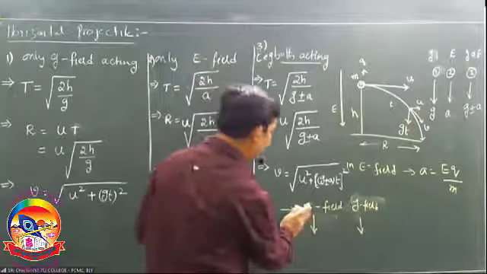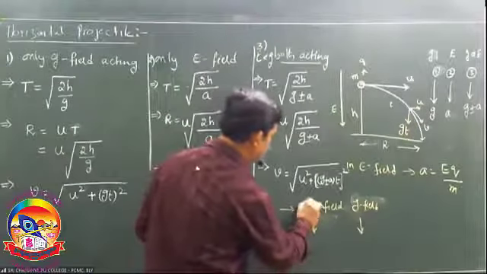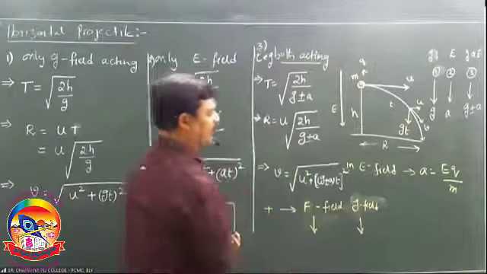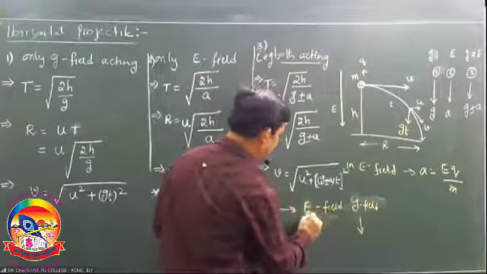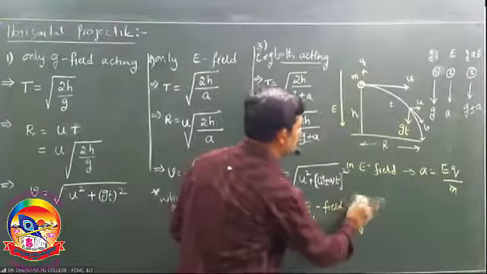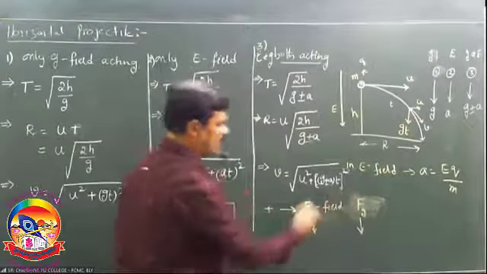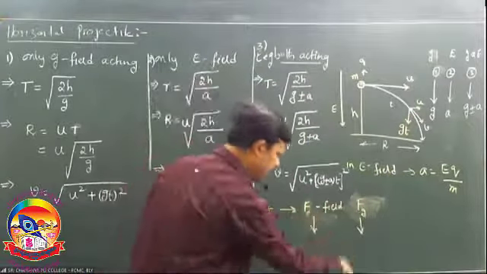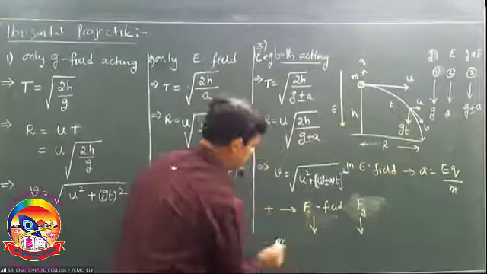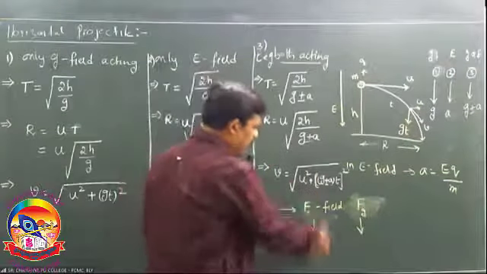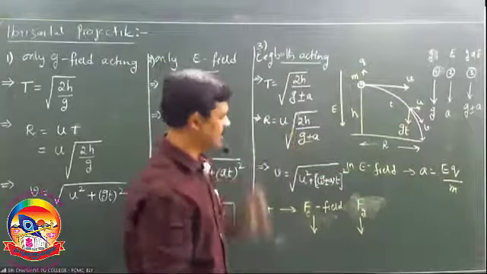Force due to electric field, Fe. Force due to gravitational field, Fg. If these are in the same direction, in this direction, plus.